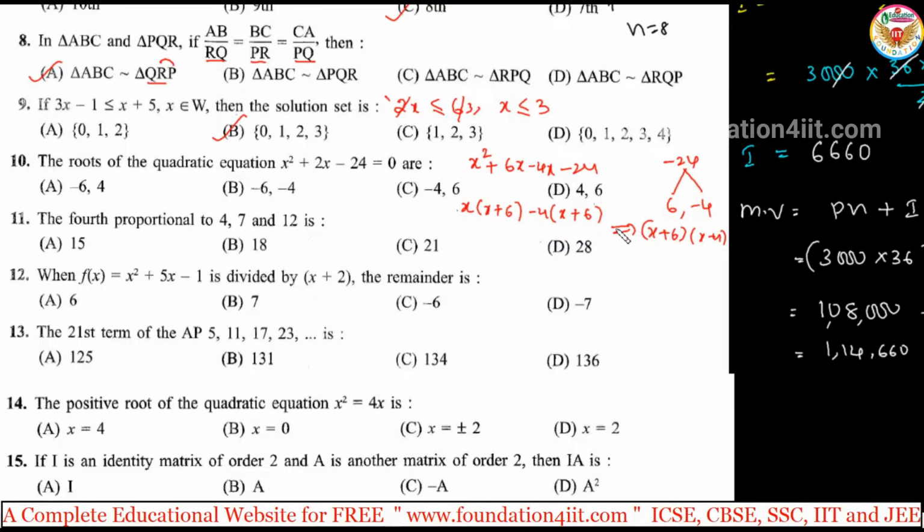Is equal to 0. So x plus 6 is equal to 0 or x minus 4 is equal to 0. So minus 6 and 4. Okay, minus 6, 4 is option A. X plus 6 is equal to 0, so x is equal to minus 6. X minus 4 is 0, so x is equal to plus 4. So minus 6 comma 4.